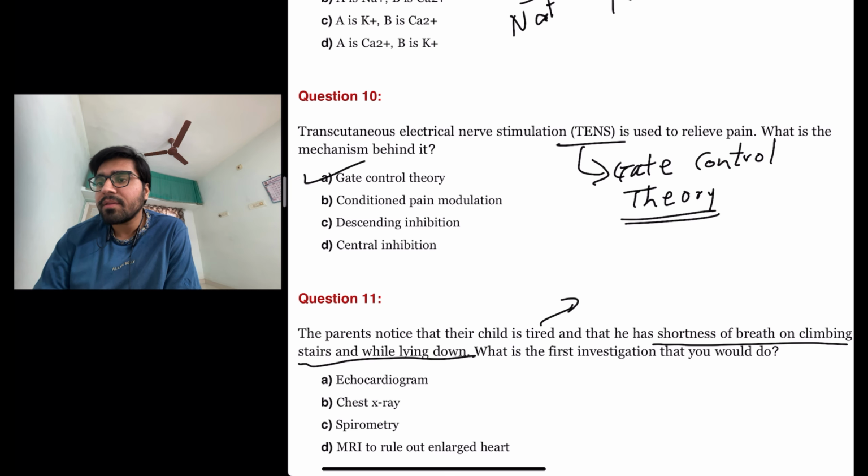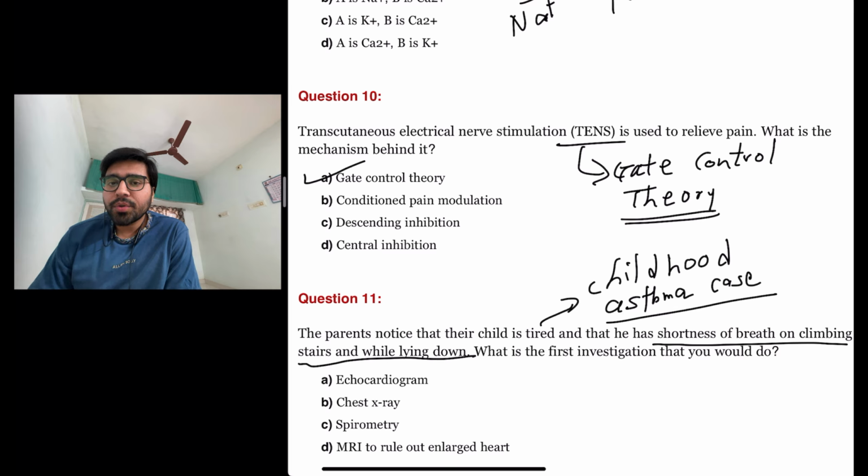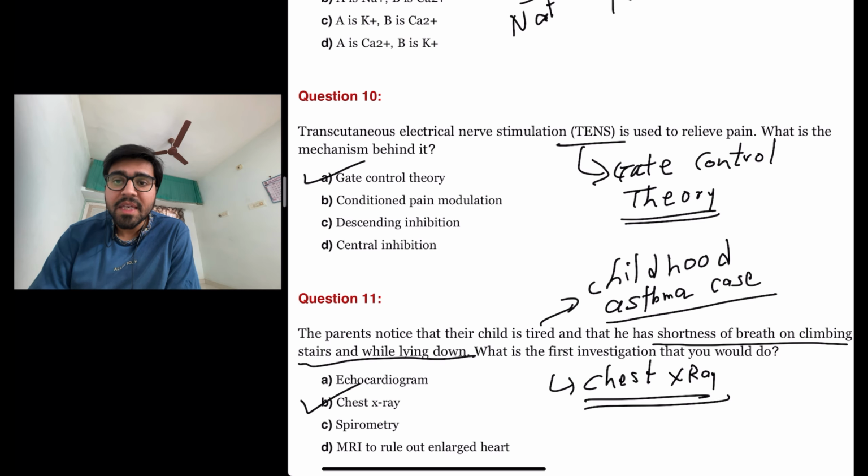This is a childhood asthma case. Okay. So the first thing that you have to do is to do chest X-ray to rule out asthma. So the answer here is B, chest X-ray.